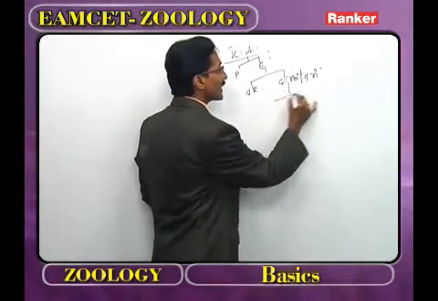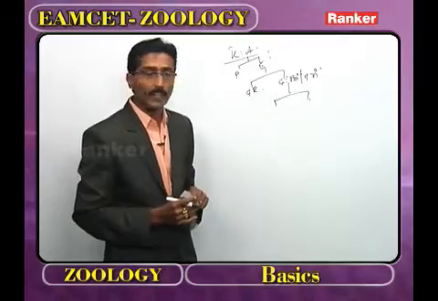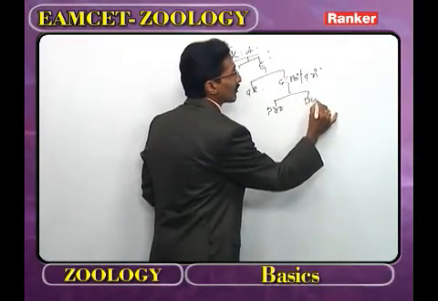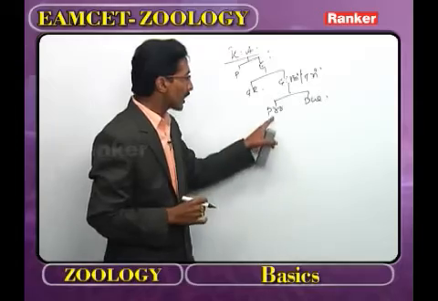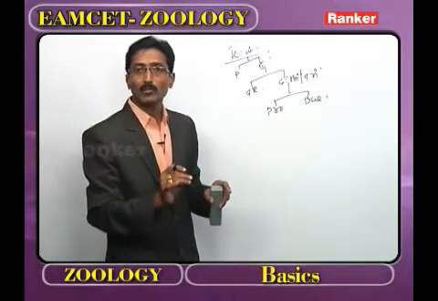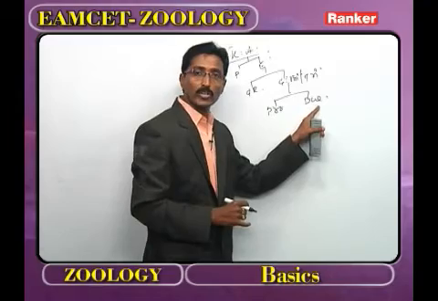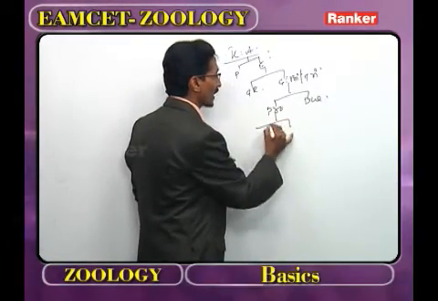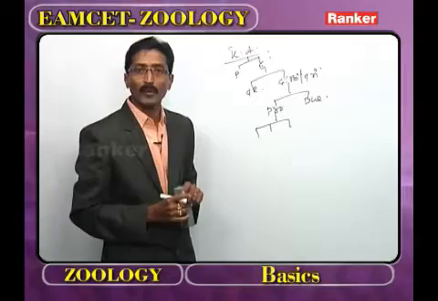Now, the grade bilateria is classified into two divisions. One we call protostomia and the second one we call deuterostomia. Now, we are having a good idea. What is meant by protostomia? The blastopore becomes mouth. What is meant by deuterostomia? The blastopore becomes anus.